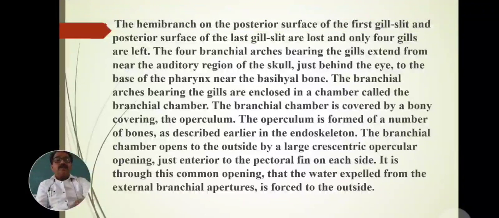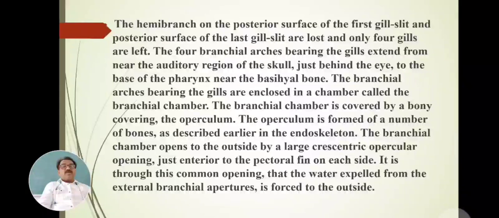The branchial arches bearing the gills are enclosed in a chamber called the branchial chamber. The branchial chamber is covered by a bony covering called the operculum. The operculum is formed of a number of bones, as described earlier in the endoskeleton, and these different bones are found in the endoskeleton.